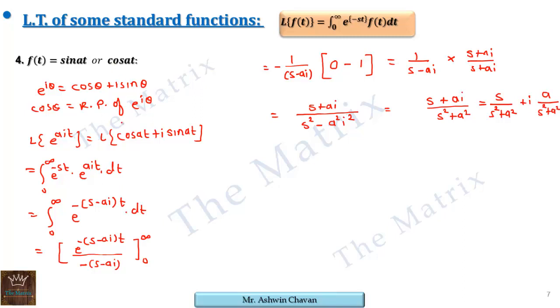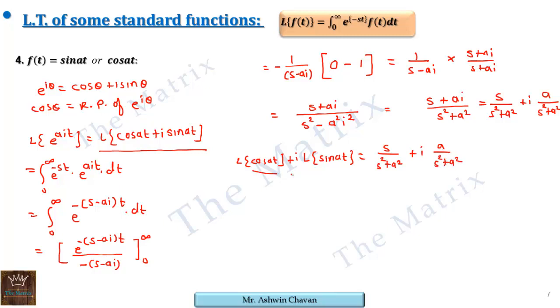Notice the left side is nothing but the Laplace of cos at plus i sin at. Therefore we can take Laplace of cos at separate. This is called the linearity property: the Laplace of the addition of two functions is the addition of their Laplaces. So we can take Laplace separately, that is Laplace of sin at is equal to s upon s square plus a square plus i, a upon s square plus a square.